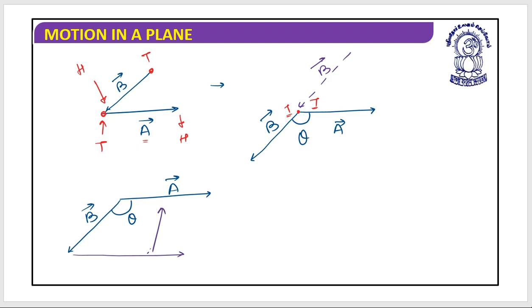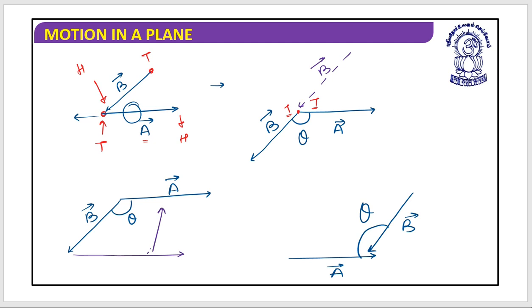Any other option? Yes, you can shift this vector on a backend side. How? Let's have a look. This is vector A, and this can be vector B, and this would be the angle theta between these two. I hope this is clear.